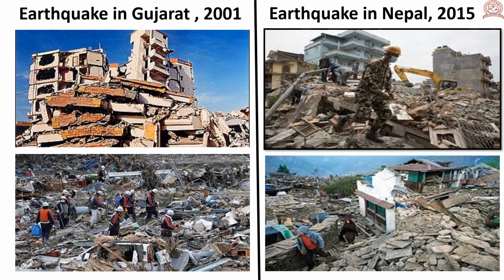See the scene of earthquakes in Gujarat 2001. The 2001 Gujarat earthquake, also known as the Bhuj earthquake, occurred in the morning on 26th January. On that day, all Indians were celebrating the 52nd Republic Day.